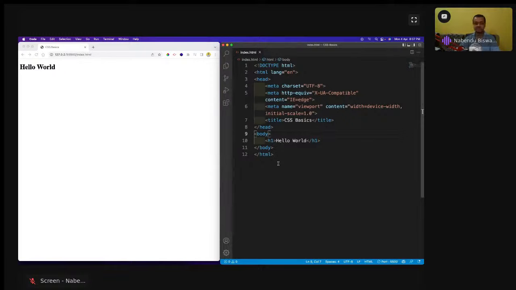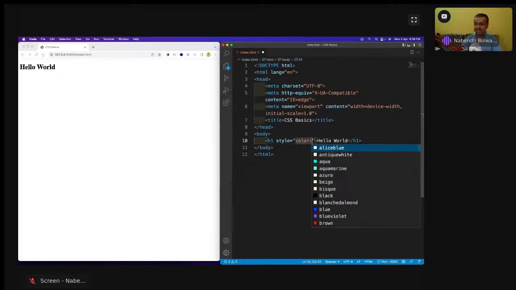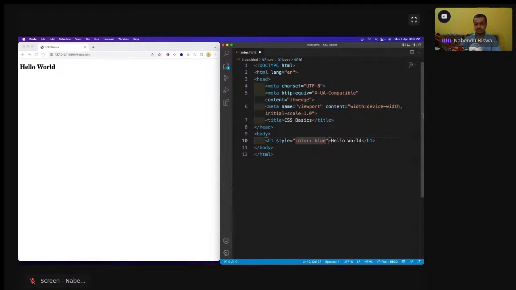So the first thing we are going to learn is inline CSS. So how to do inline CSS? I will come here and write style equal to like this, and then we have to write color. CSS is all about properties and their values. So color is a property of CSS by which you can give the text color. So I've given color, and then I will write blue, and then I can write a semicolon also because I can have multiple things here. So color is blue. See, the color is blue. So this is known as inline CSS, a very handy tool.